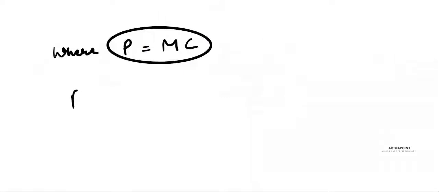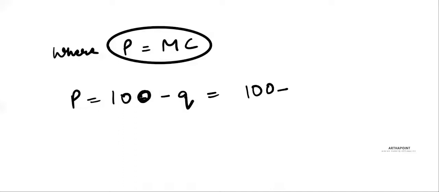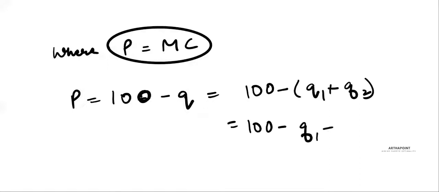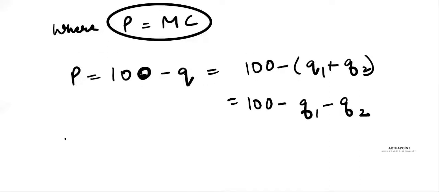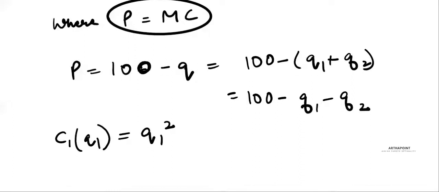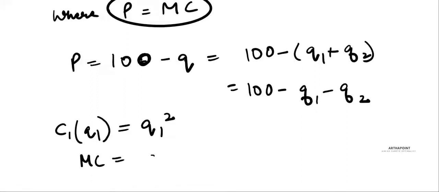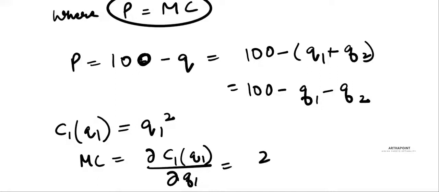Now our P is given as 100 minus Q. So this is nothing but 100 minus (Q1 plus Q2), which is 100 minus Q1 minus Q2. The cost function of firm 1 is Q1 square. So the marginal cost will be the derivative of cost with respect to Q1, which would be 2Q1.